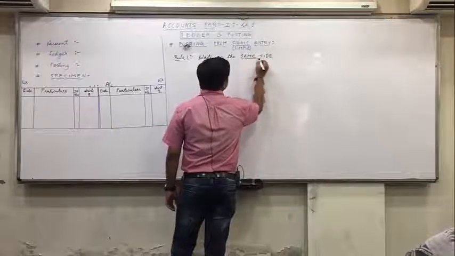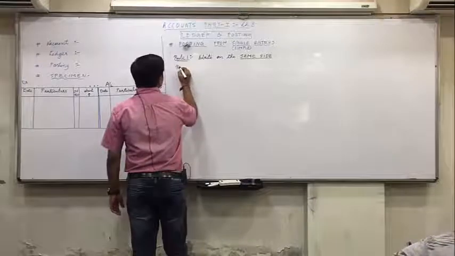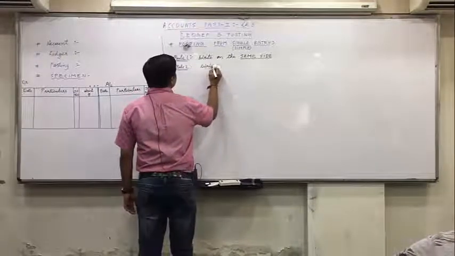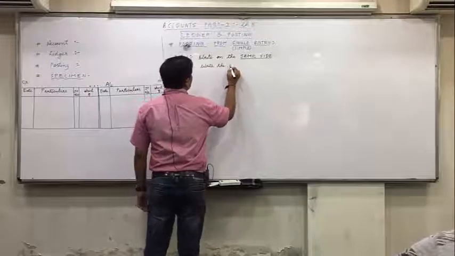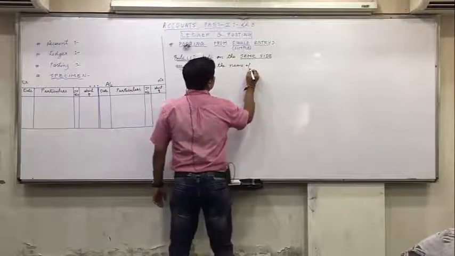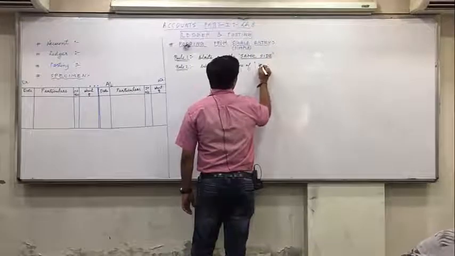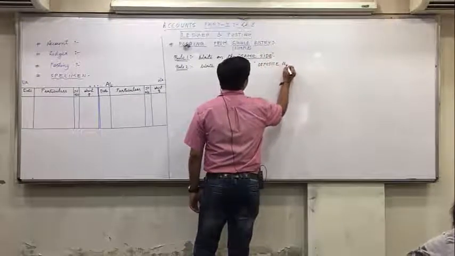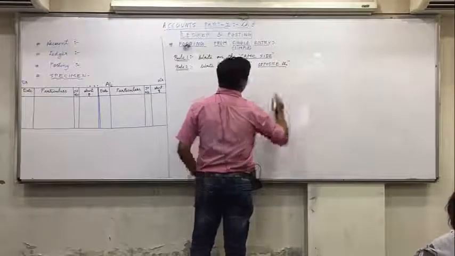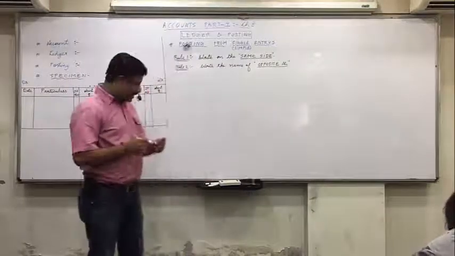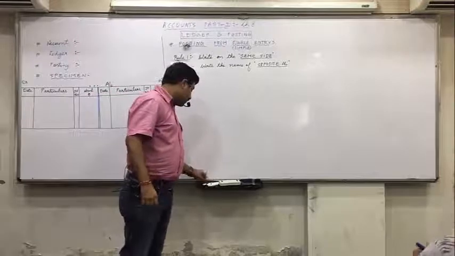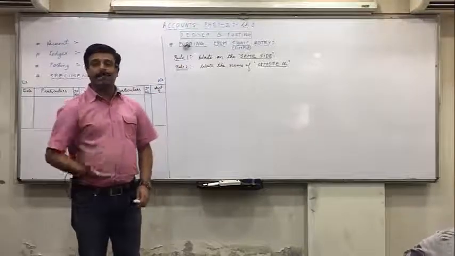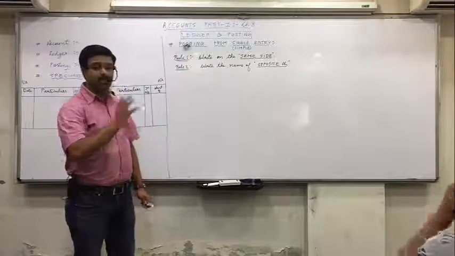And second rule is write the name of opposite account. These two rules we have to follow. Write on the same side and write the name of opposite account. Now what is this exactly? Understand it with an example. Then only you'll understand why it is so simple.